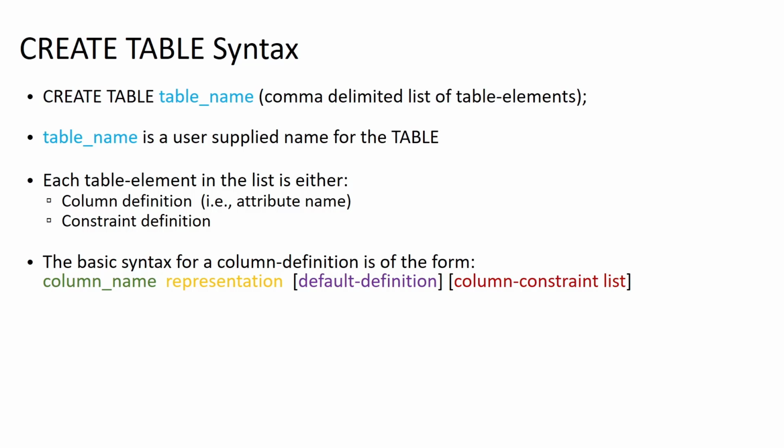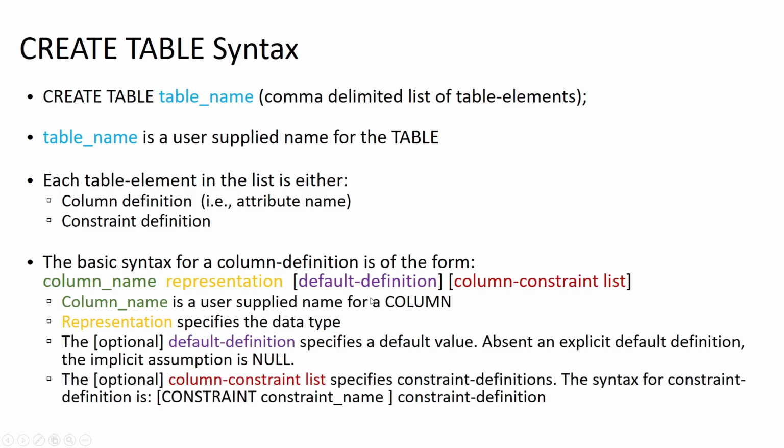And then optionally, if we want to have a default value for that attribute, we can provide that here. And then also optionally, if we have any constraints that we want to apply, like our domain constraints, or whether or not it has to be unique or it has to have a value at all, we can provide that here at the end.